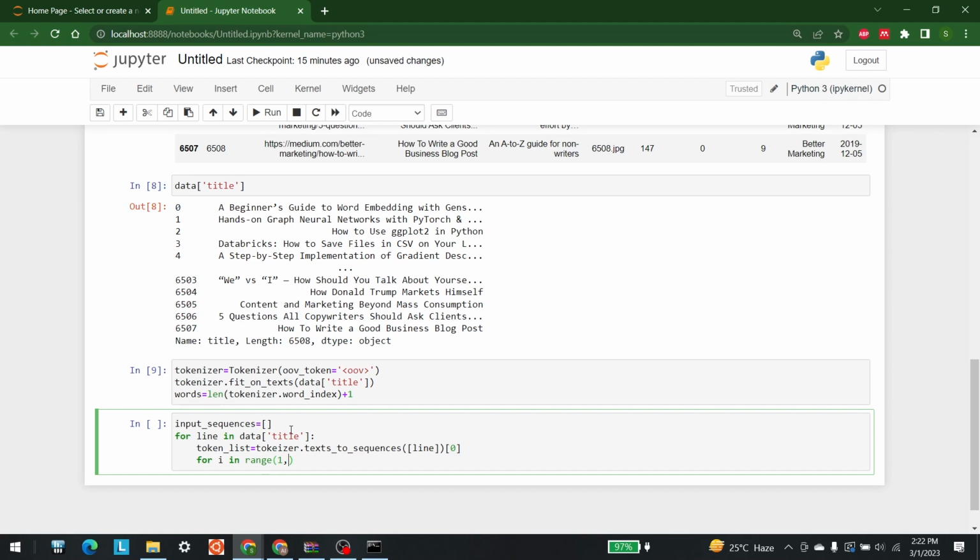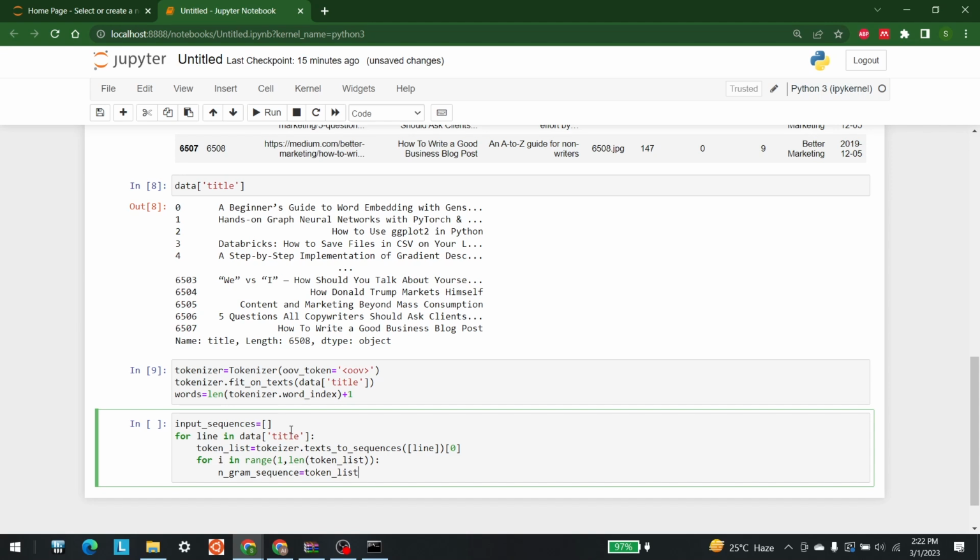So let's write length of token_list, and let's get below, and now I'm going to write n-gram_sequence, or n-gram sequence, whatever we want to call that, right? So n-gram sequence is equal to token_list.